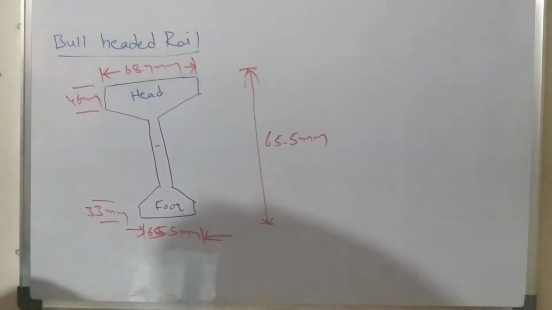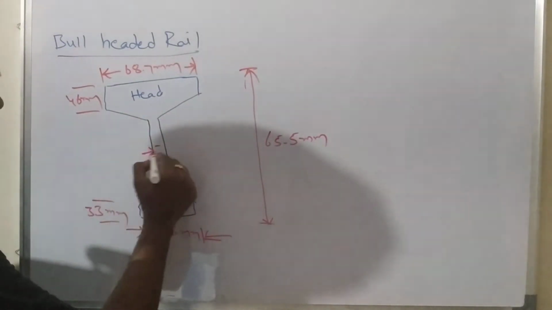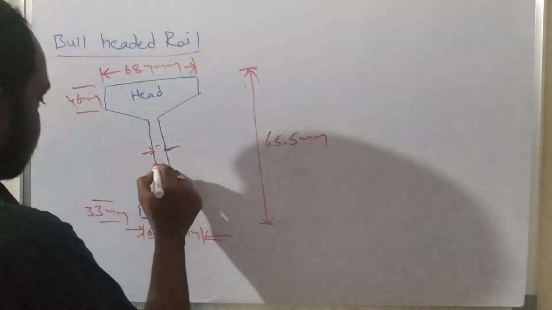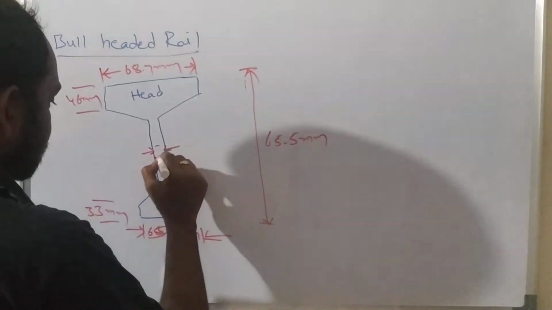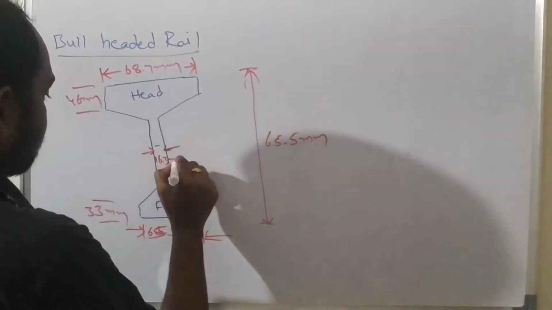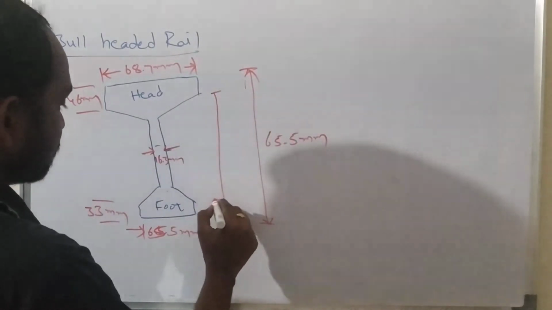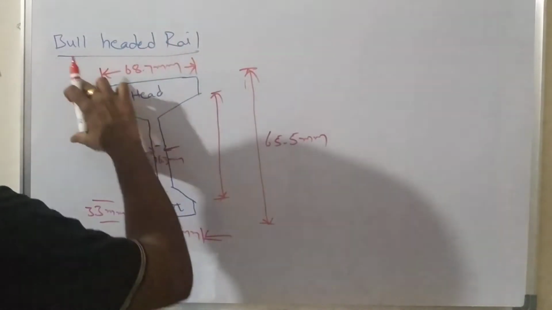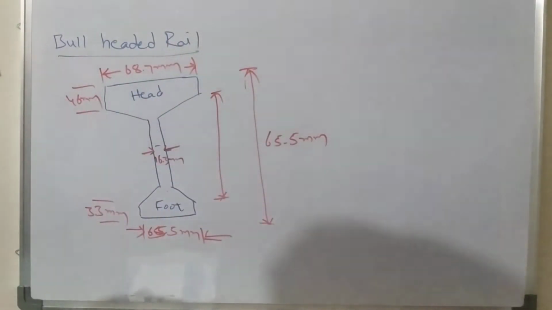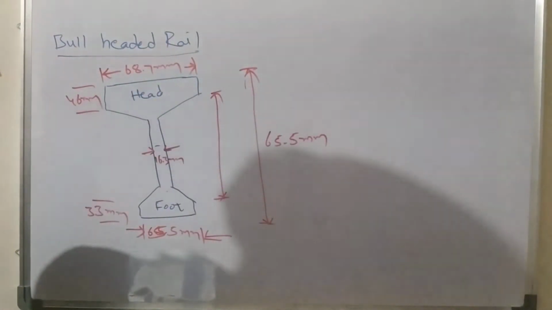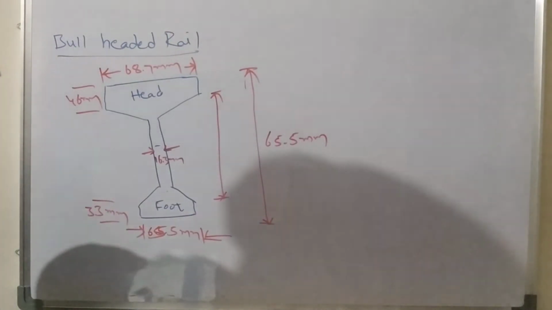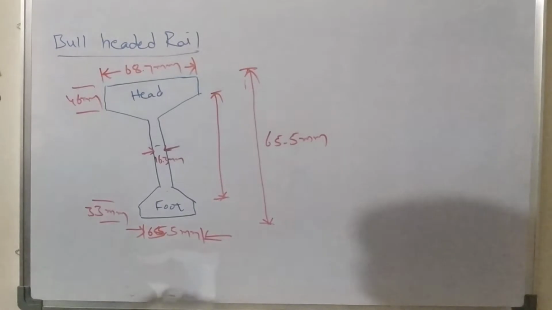And coming to the stem, its width is taken as 16.3 mm. And its height is taken as how much? You can calculate: 65.5 minus 46 minus 33. How much will it be?